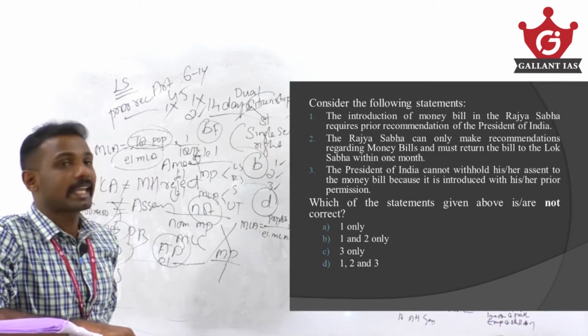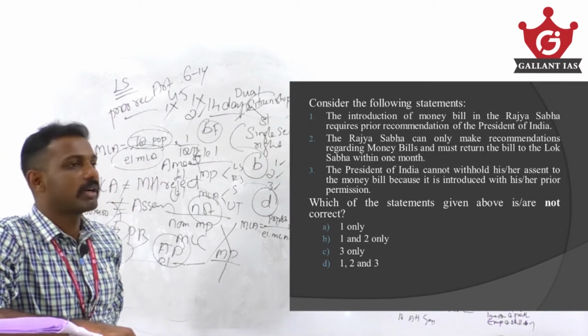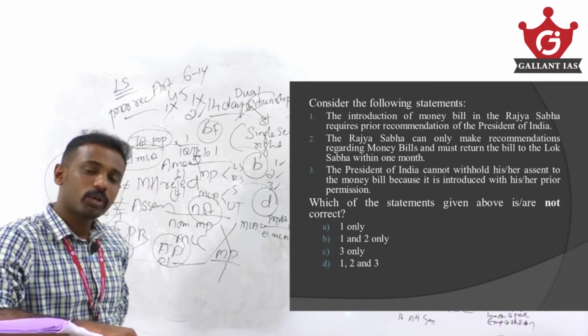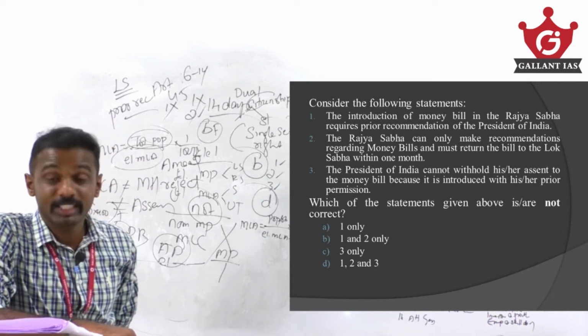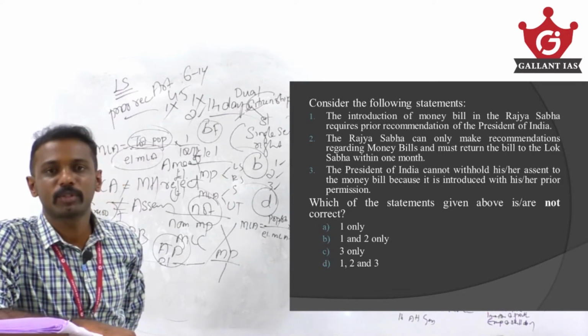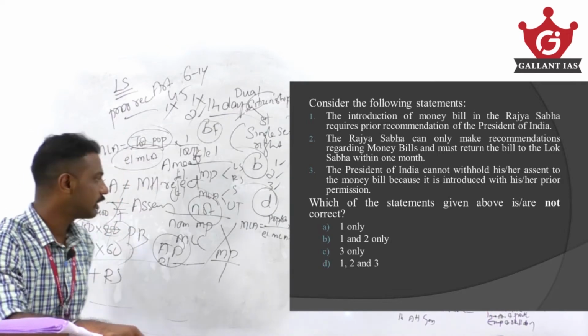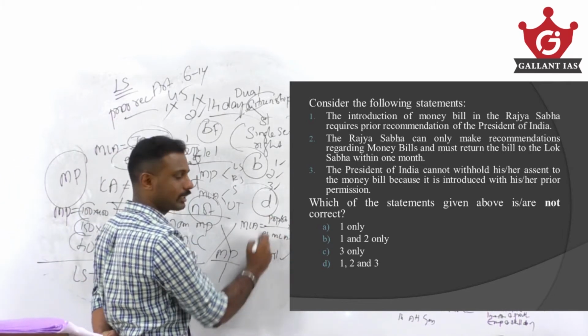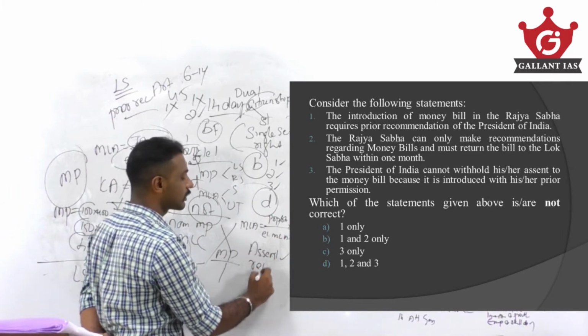The President of India cannot withhold his or her assent to the money bill because it is introduced with his or her prior permission. No. Even though it is introduced with prior permission, when the money bill is duly passed by both houses of Parliament, it is sent to the President of India. The President can give assent and the bill becomes an act. The President can even reject the bill.